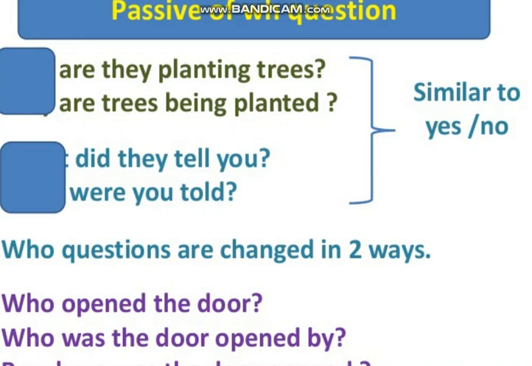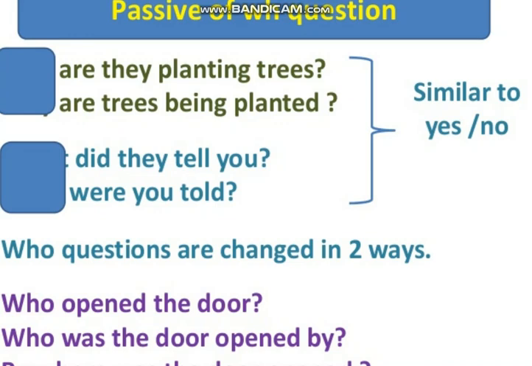Like if we use what, what did they tell you, its passive voice would be what were you told. So the place of what, where, when, why, and how would remain at its own place.